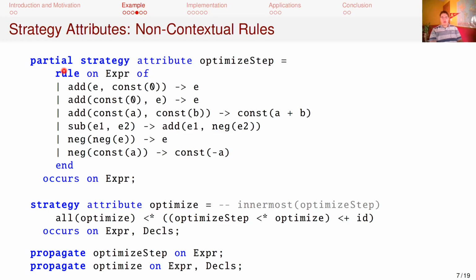Strategy attributes may be partial, which means they can possibly fail when evaluated, or total, meaning that they will always succeed. The type of a partial strategy attribute on expr is maybe expr, while the type of a total strategy attribute is just expr. Unless declared otherwise, strategy attributes are considered total by default.